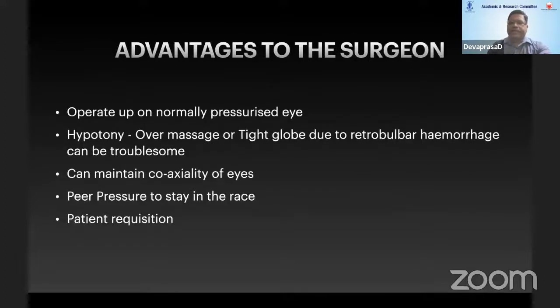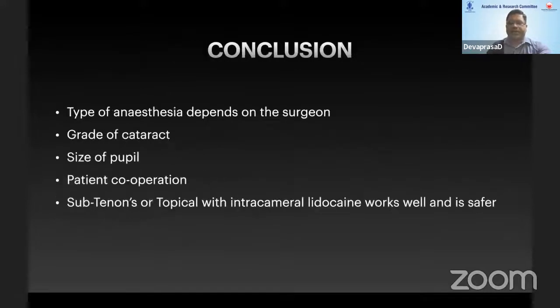The advantages are that you can operate on a normally pressurized globe, and there are no chances of hypotonia or a tight globe due to retrobulbar hemorrhage. It can maintain coaxiality of the eyes. There is also peer pressure to stay in the race, because everybody wants stitchless, painless surgery. And if the patient is requesting topical, you need to give him that benefit.